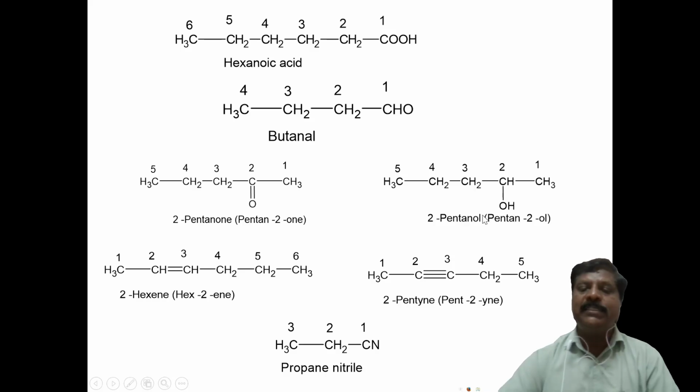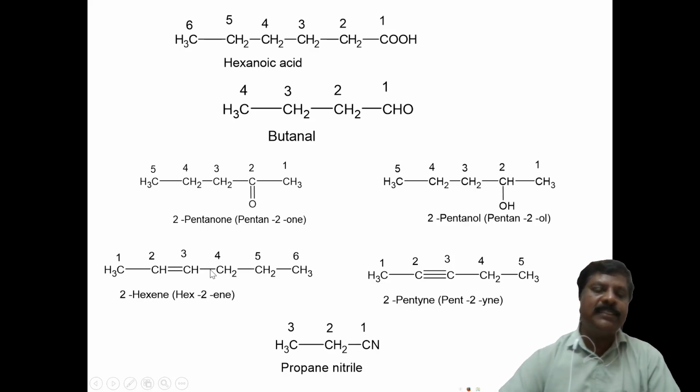Similarly, here the alcoholic group is present, which you have to consider as a substituent. Number 1, 2, 3, 4, 5. It is a 5 carbon atom chain. At the 2 carbon atom, the OH group is there. That is 2-pentanol, the name of this compound. The OH group is present at this carbon. Therefore, 2-pentanol is the name of this compound.